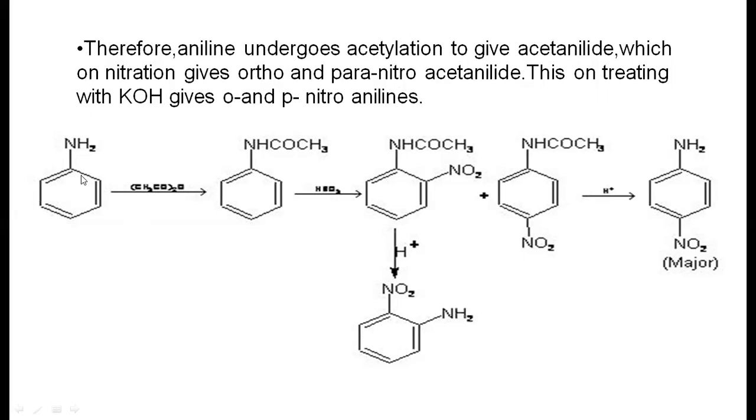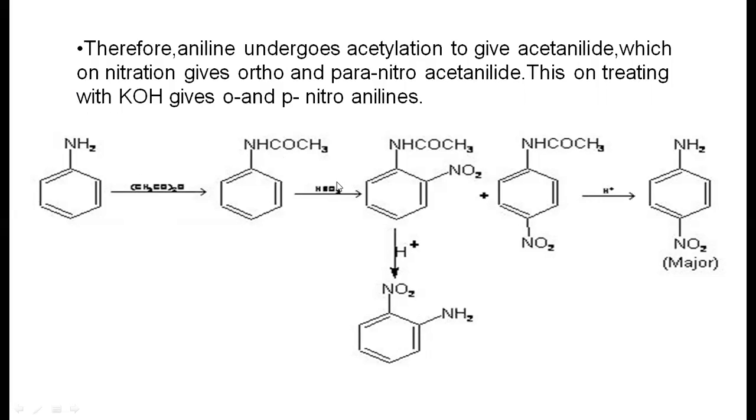So here this is aniline. When it reacts with acetic anhydride, the acetyl group is substituted in place of the hydrogen and forms acetanilide. This group is not a strongly activating group, because the COCH3 group is an electron withdrawing group, hence it is not a much active group.